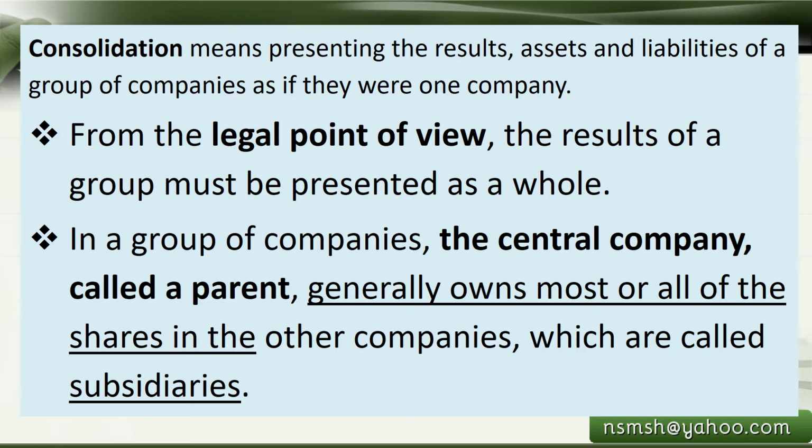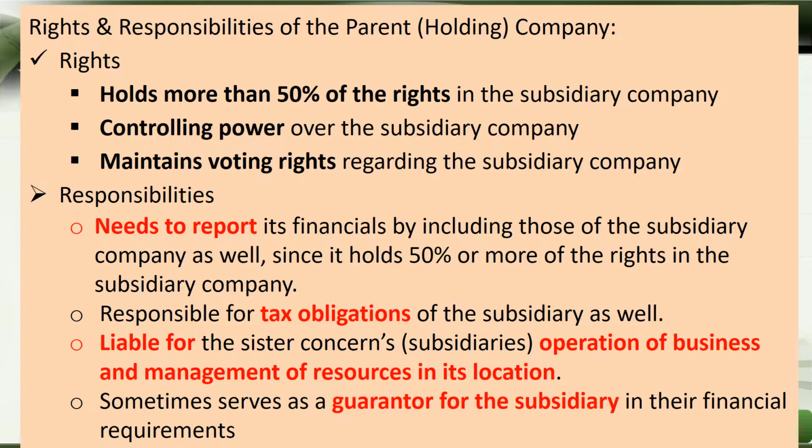In a group of companies, the central company, called a parent, generally owns most or all of the shares in the other companies, which are called subsidiaries. The rights and responsibilities of the parent can be called those of the holding company.